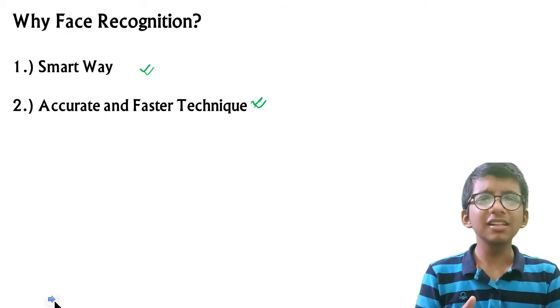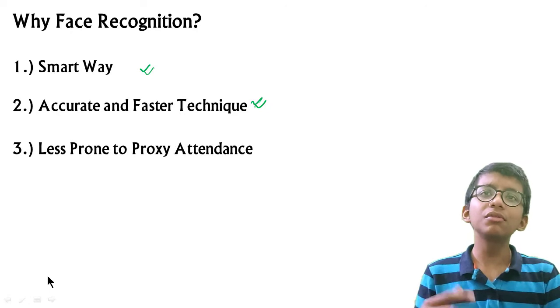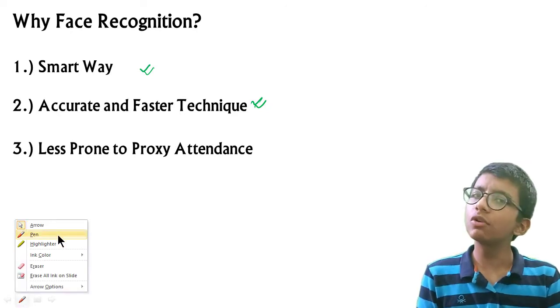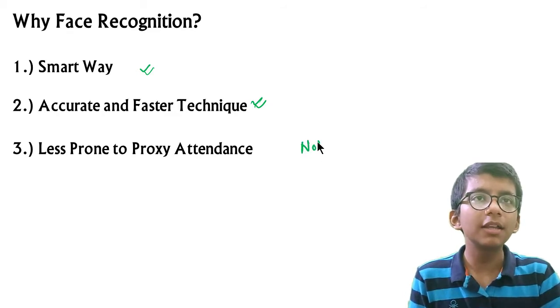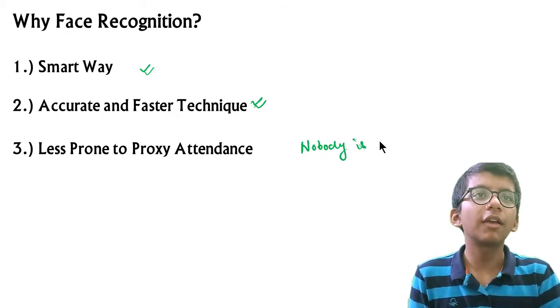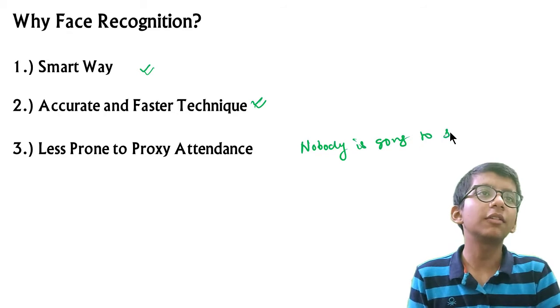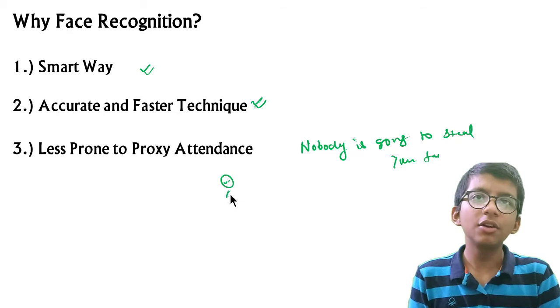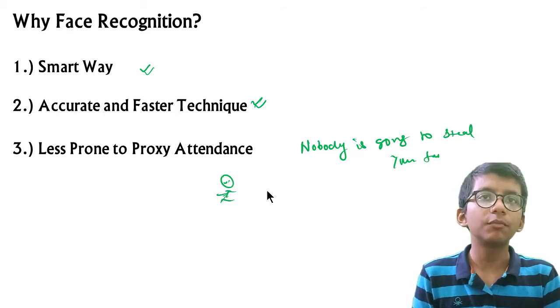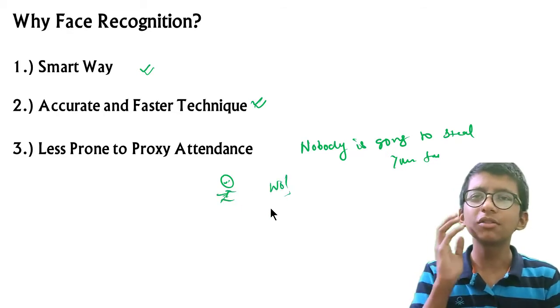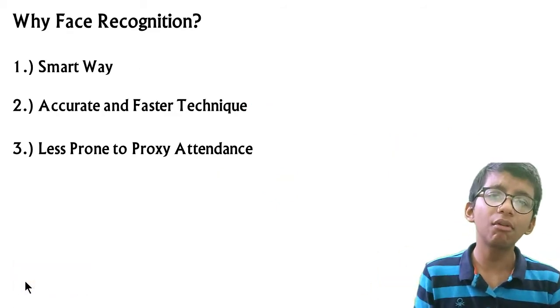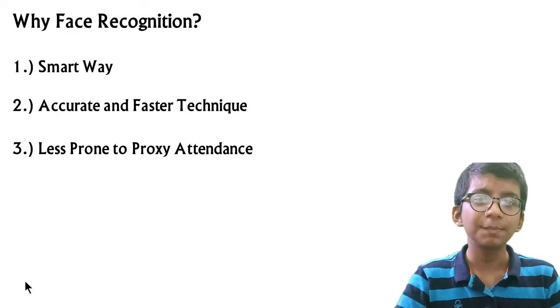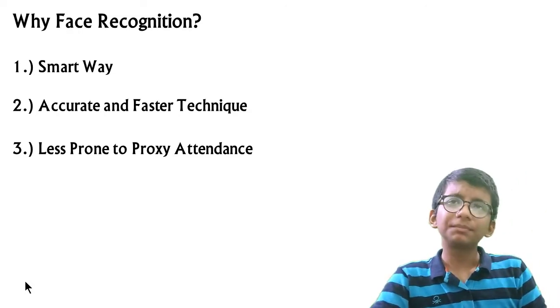Now the next thing is that it is less prone to proxy attendance. Nobody is going to steal your face. So this is your face, and no one is going to steal your face. So that's why this approach is very less prone to proxy attendance. Okay, pretty much easy to understand.